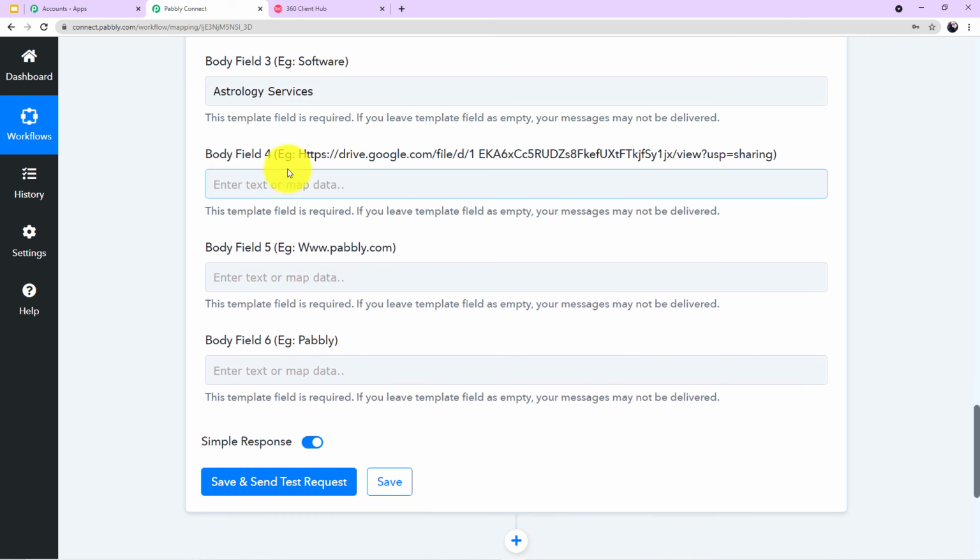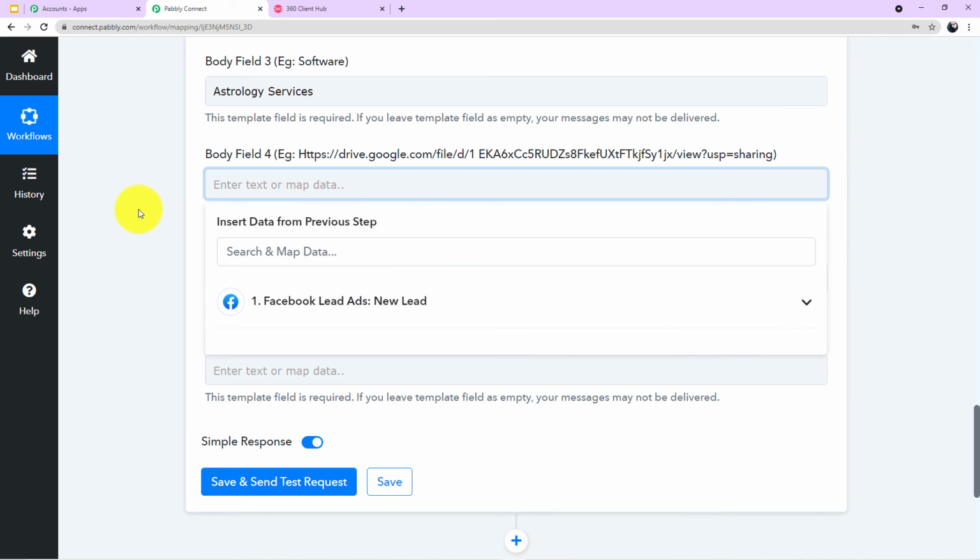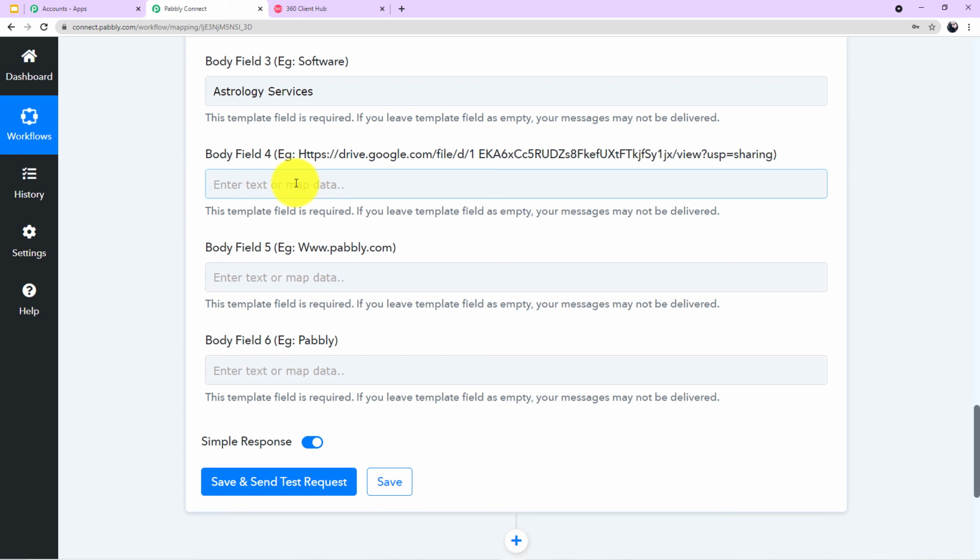Now in body field 4, in the example, a link is given to you. So guys, here we have to add the link of the brochure which we want to send to our customers. So I have uploaded the PDF file of my brochure in my Google Drive account. Let me take you to my Google Drive account first, and let me show it to you, the PDF file.